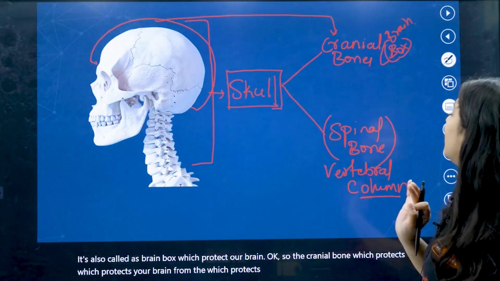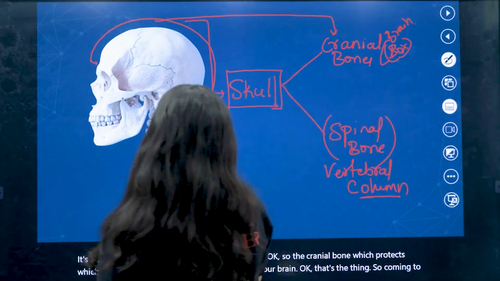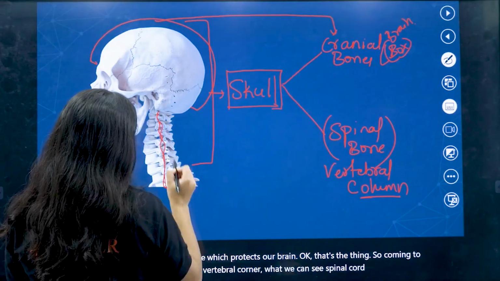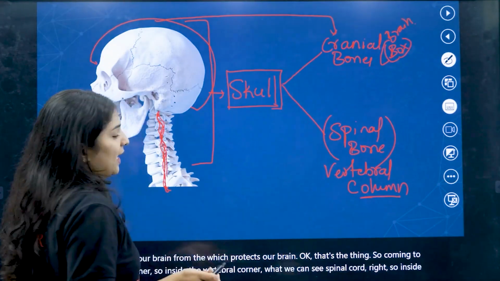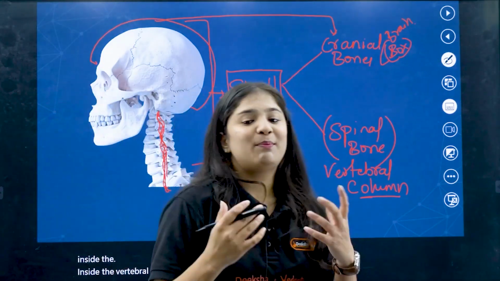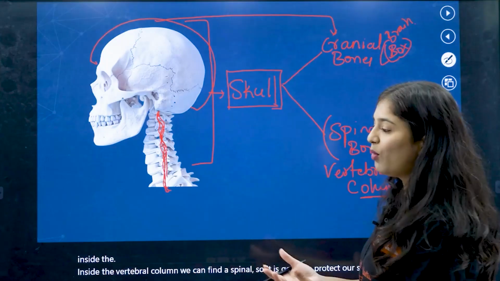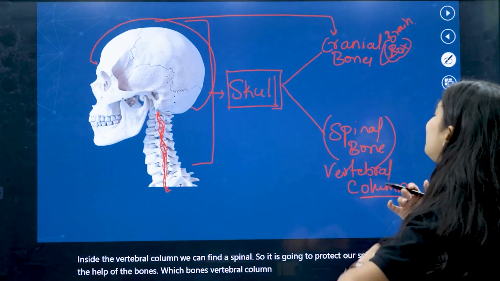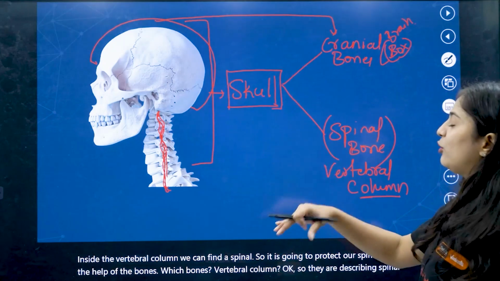Coming to the vertebral column, inside it we can find the spinal cord. The vertebral column protects our spinal cord with the help of the bones. There are certain spinal bones which help the spinal cord protect itself.